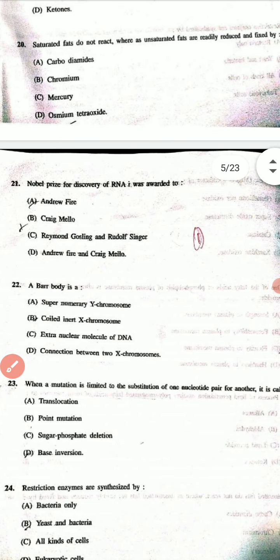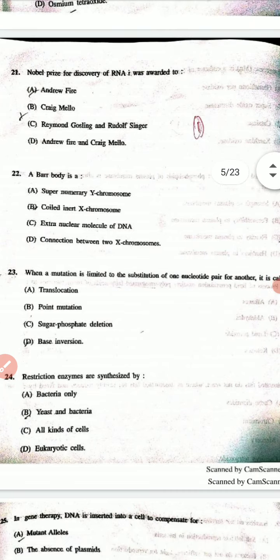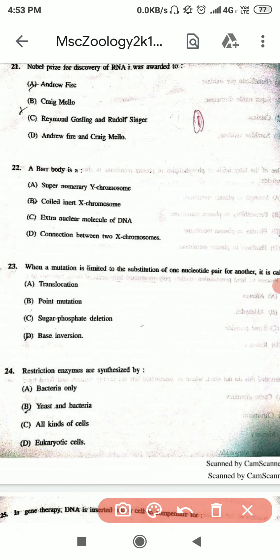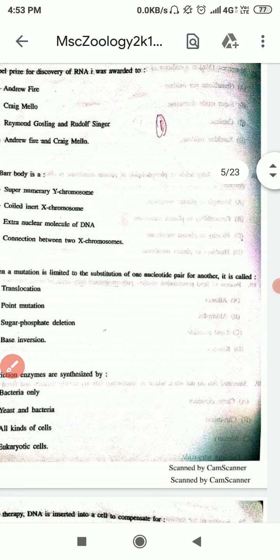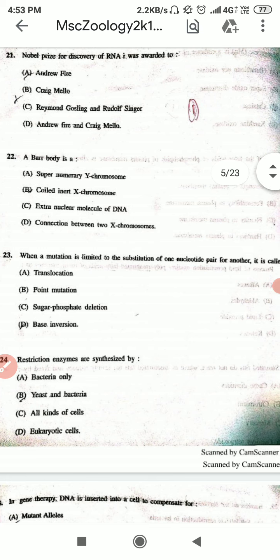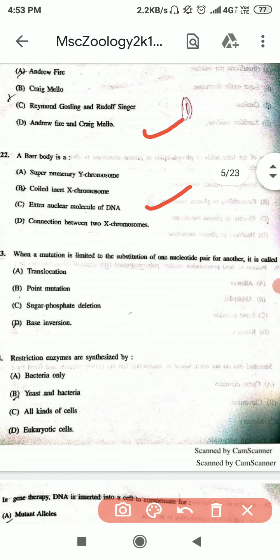Next question is the Nobel Prize for discovery of RNAi was awarded to, and the correct option is D option. And the next question is a Barr body is, and the correct option is B option. And the next question is when a mutation is limited to a substitution of a nucleotide pair for another, it is called, and the correct option is B option.